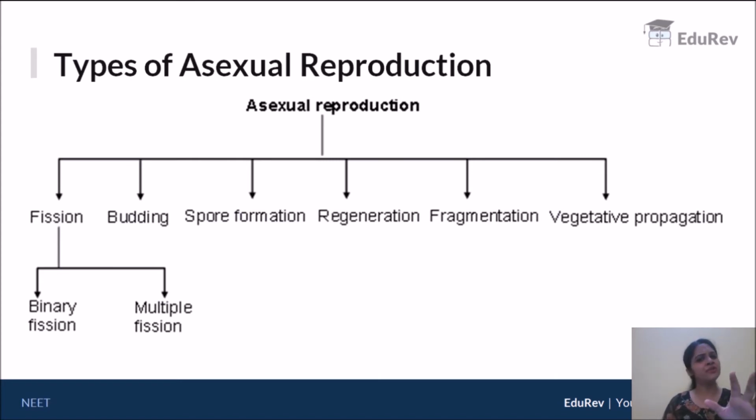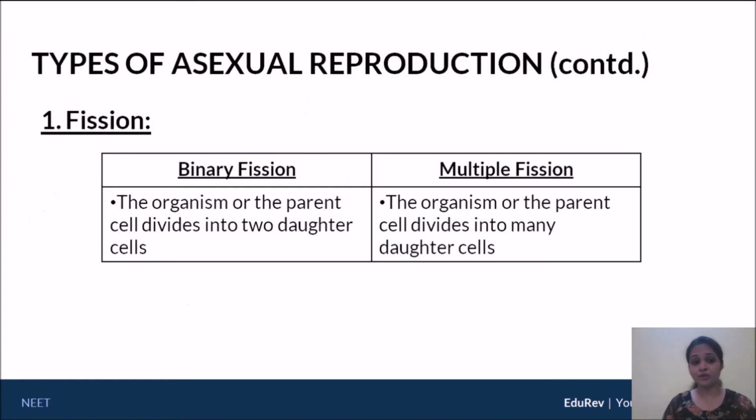Okay, so let's go to the first type of asexual reproduction, the simplest of all, and that is fission. Fission is actually of 2 types. One is called binary fission and the other is called multiple fission. What is the meaning of this? Fission basically means that the parent body divides to give rise to offspring directly, and the amount of cytoplasm is almost equally distributed amongst the daughter cells. When we say binary fission, the word binary tells us 2. Bi implies 2. So binary fission implies that the parent divides to give us 2 daughter cells.